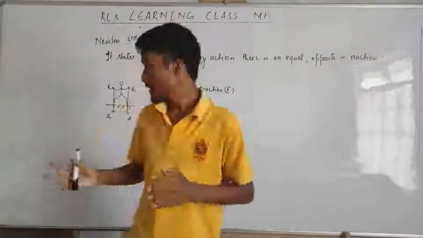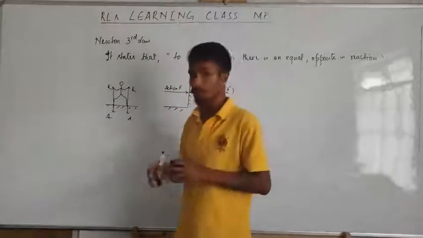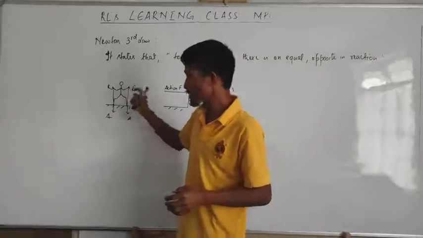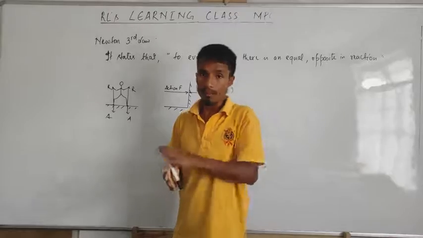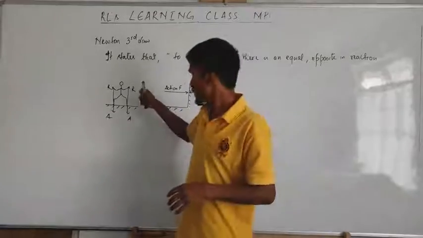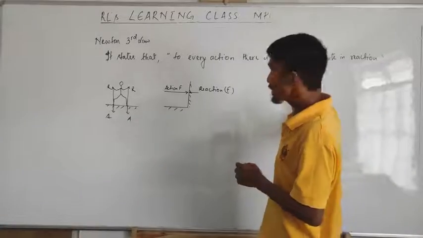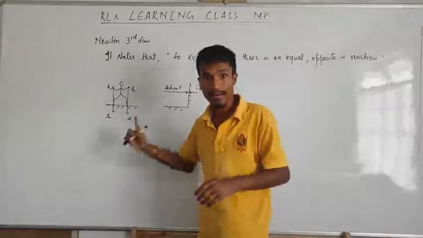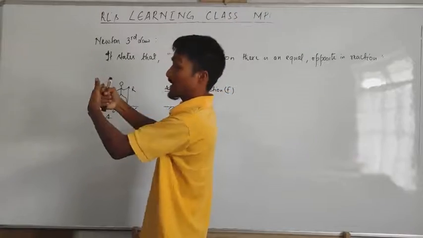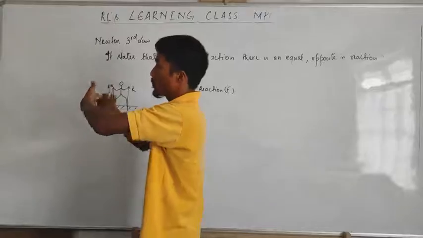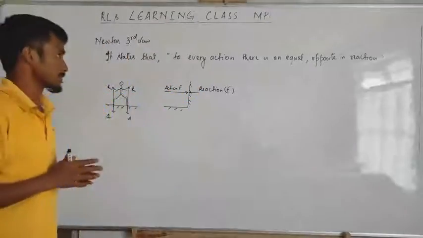And remember, this reaction force is always equal to the action force. Imagine the reaction force is greater than the action force, then what happens to this person? This person will fly. But it never happens like that. So reaction and action are always equal and opposite. Action is downward, reaction is upward. But if I push the wall like this, then my action is that side, this force is the action, but the reaction will come this side. Action and reaction are always opposite.